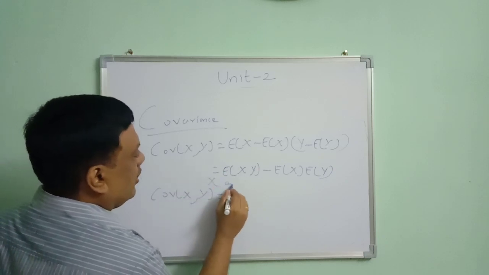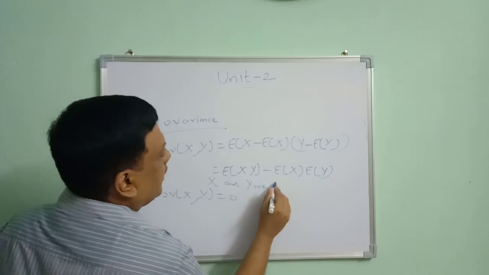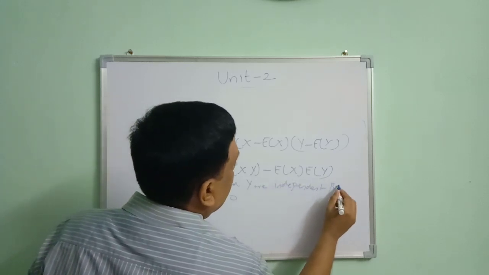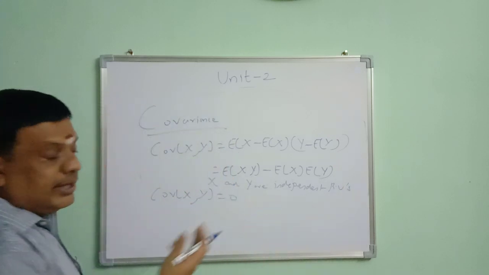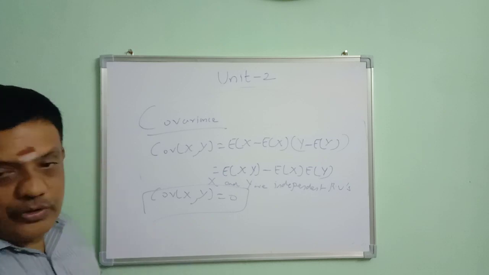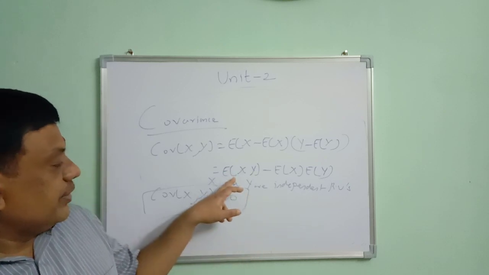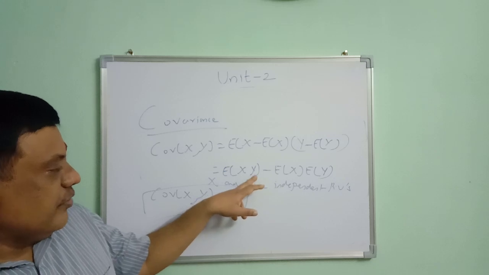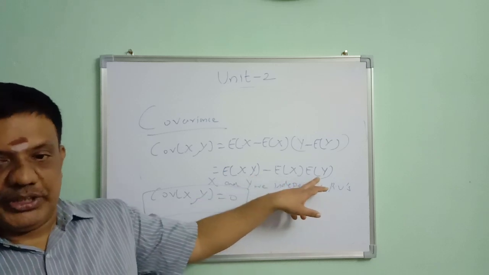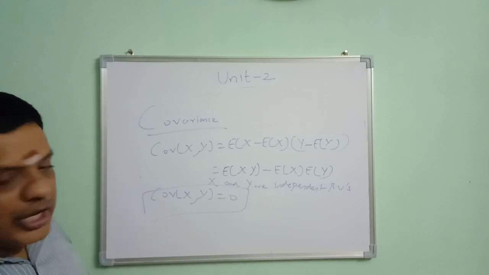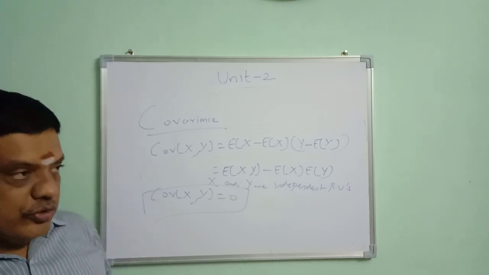Already we have seen that if x and y are independent, expectation of xy is equal to expectation of x into expectation of y. So if x and y are independent, covariance of x comma y is equal to 0.